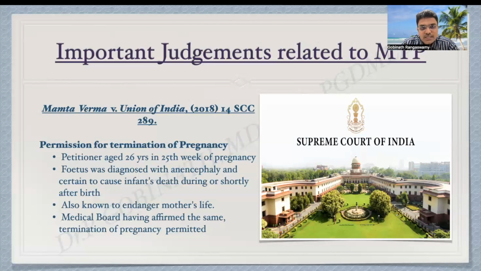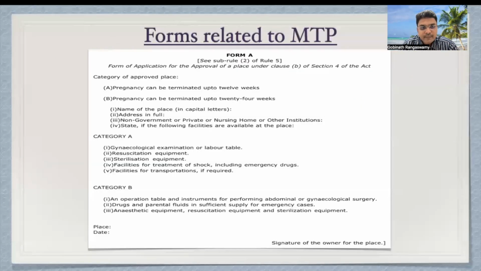So all these cases were before the recent amendment. So based on all these cases, the recent amendment was done. All these criteria were included in this recent amendment in 2021. So now let's see what all the forms available under this Act are. So this is Form A.